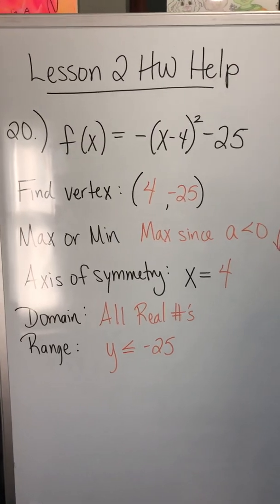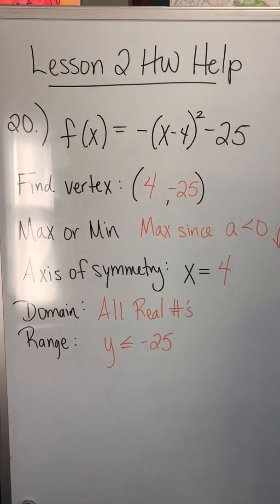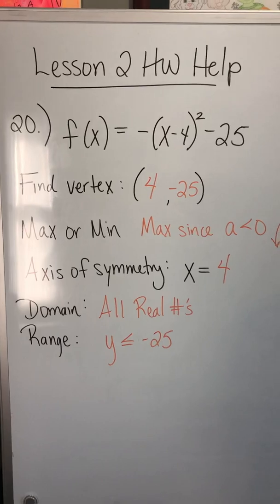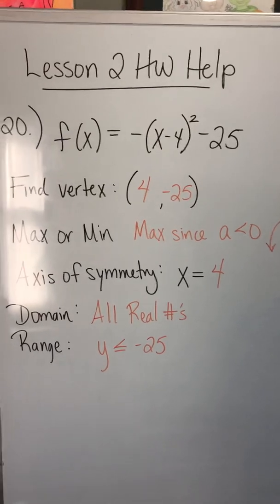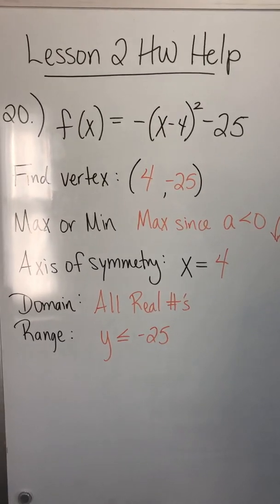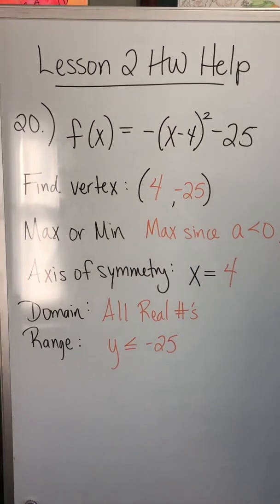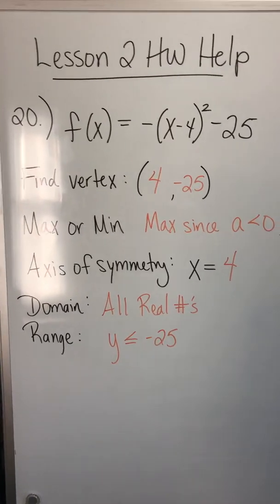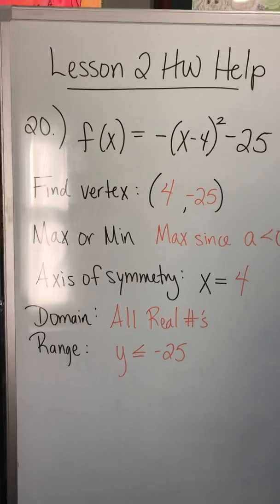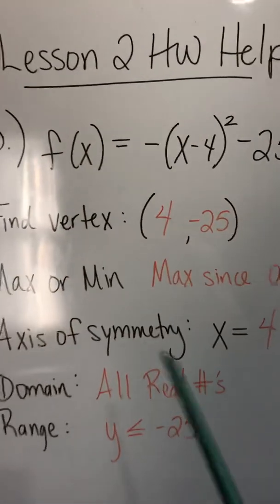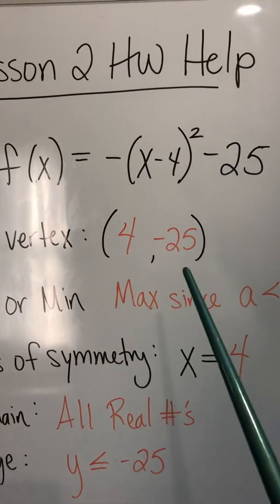Okay, everybody, so for lesson 2 homework help, the first problem we're going to go over is number 20, and they gave you f of x equals negative (x minus 4) squared minus 25. All right, and they wanted you to find the following. So they want you to find the vertex. So our vertex is 4, negative 25.